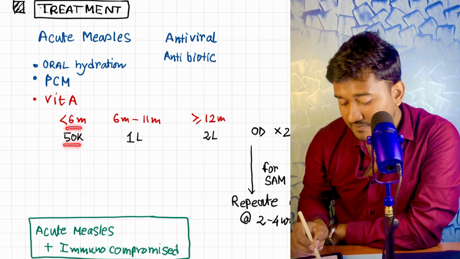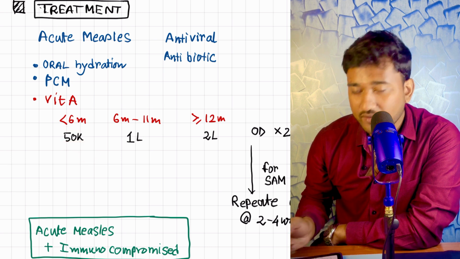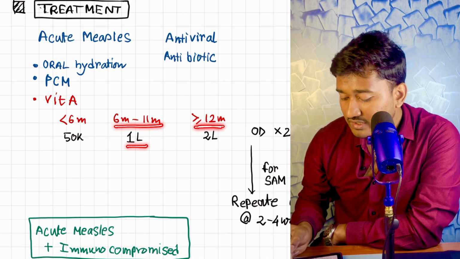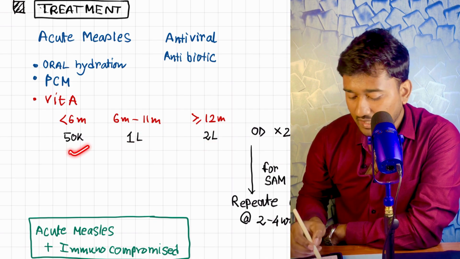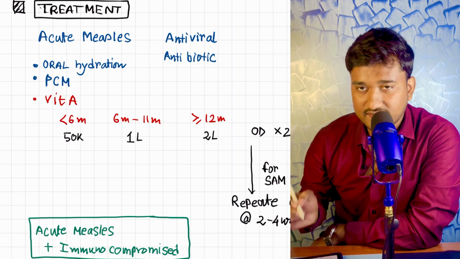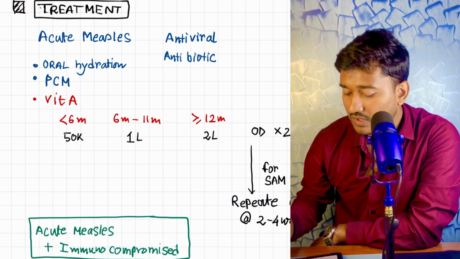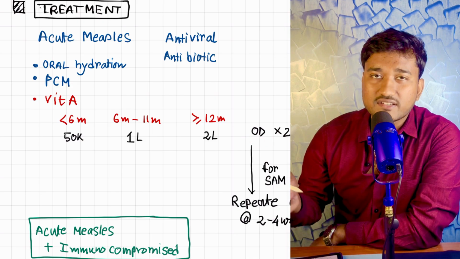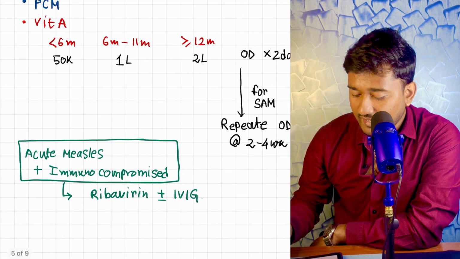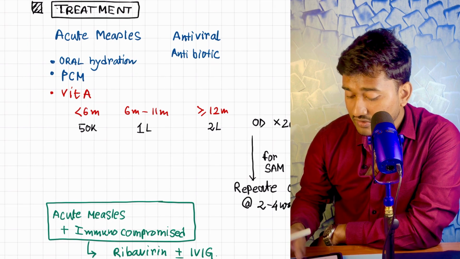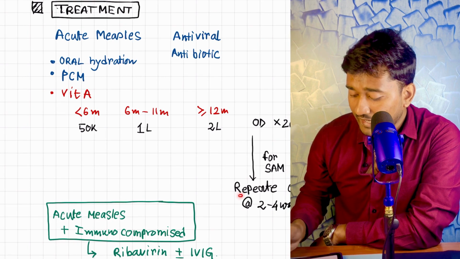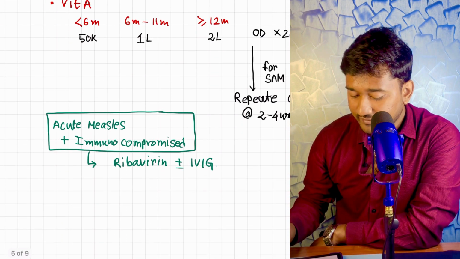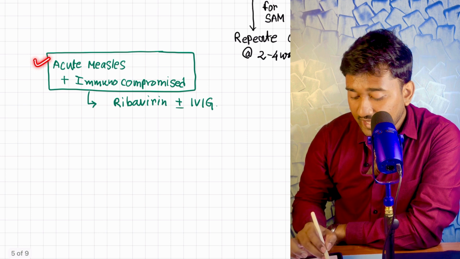In case of less than 6 months, give 50,000 units. In case of 6 to 11 months, 1 lakh. More than 12 months, 2 lakhs. Just remember these values: 50k, 1 lakh and 2 lakh. Less than 6 months, 6 to 11, and 12 months or more after 1 year. Okay, the dose is once daily for 2 days. This is the dose, and nothing else should be done. But in case of severe acute malnutrition, another repeat dose should be given after 2 weeks to 4 weeks, depending upon the clinician.